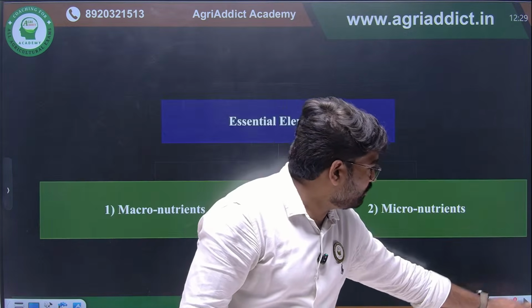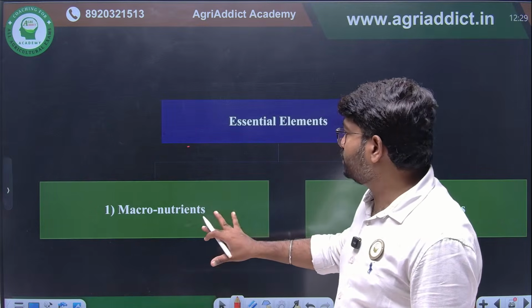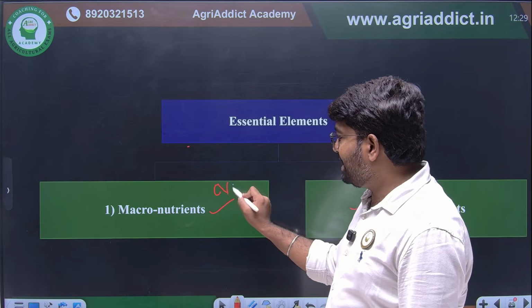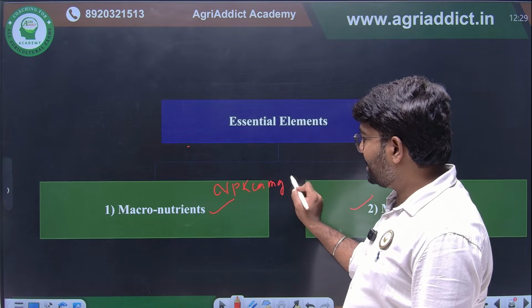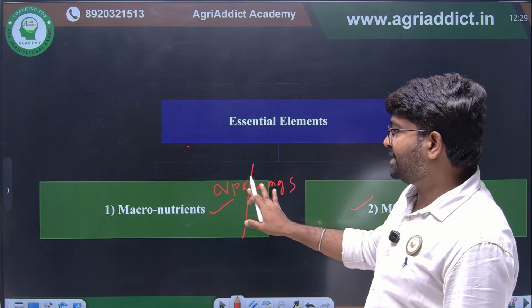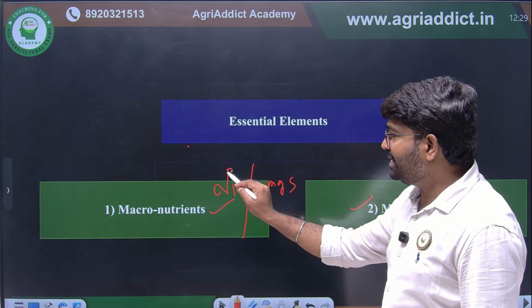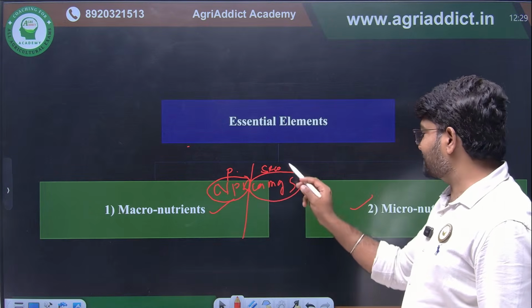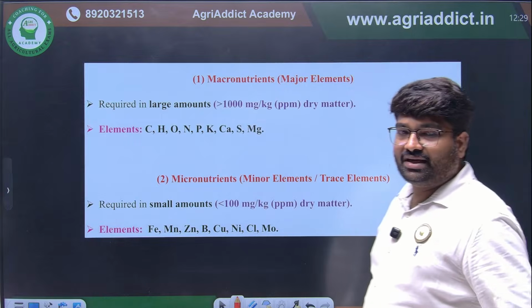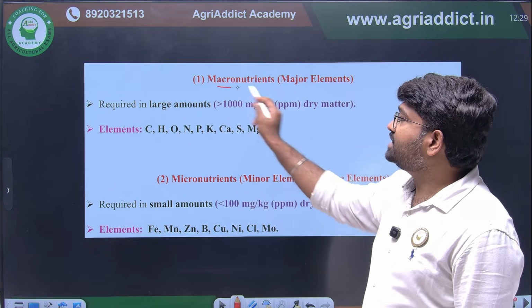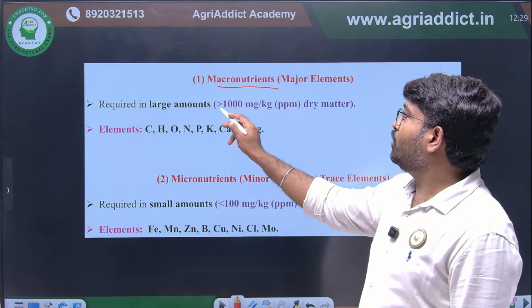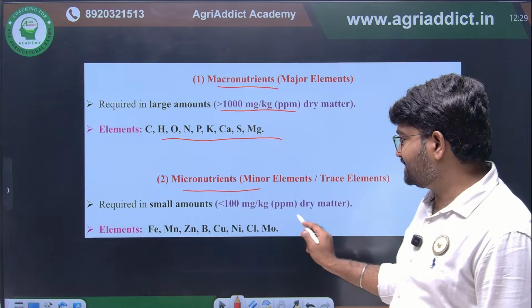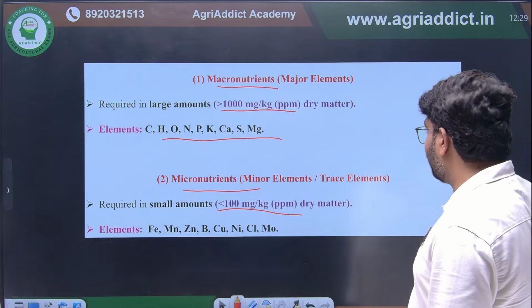We have already seen that essential elements are classified into 2 types, macronutrients and micronutrients. Macronutrients are NPK, calcium, magnesium and sulfur. Macronutrients are further classified into primary and secondary elements. The primary elements are NPK, and the secondary elements are calcium, magnesium and sulfur. Macronutrient means the requirement is more than 1000 mg per kg of dry matter, and micronutrient means less than 100 mg per kg. These are simple things only.